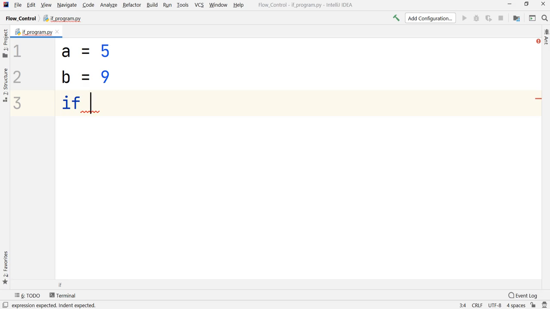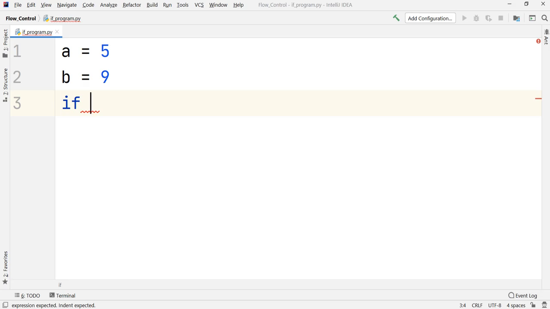But how to set up the condition and what is the meaning of this condition? Let us just simply understand what a condition is. In the simplest of terms, a condition is anything that gives me an answer in whether it is true or false. It is going to get a bit different along the course, but for now, just remember that a condition is nothing but something that will give me an answer in true or false.